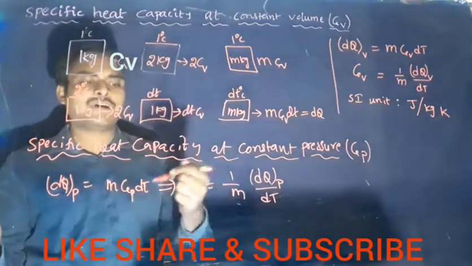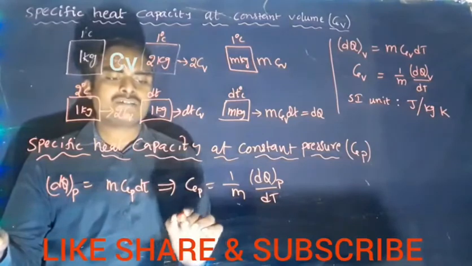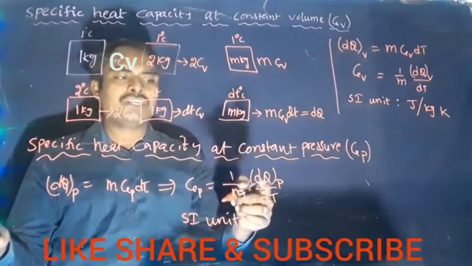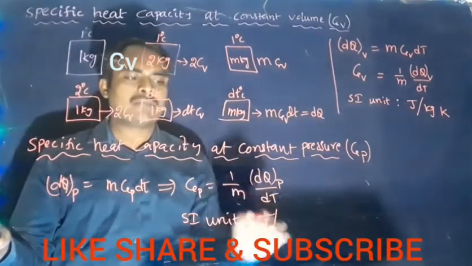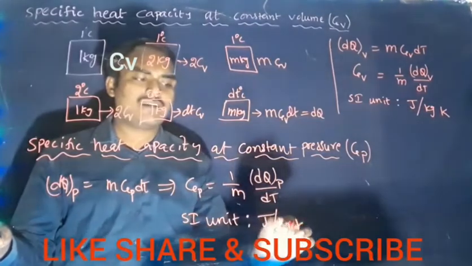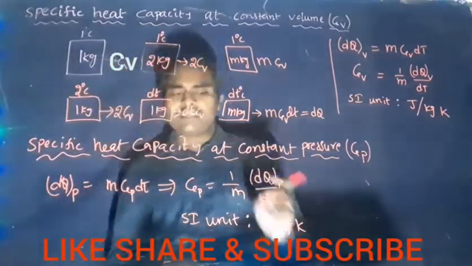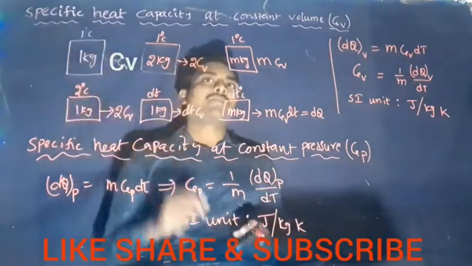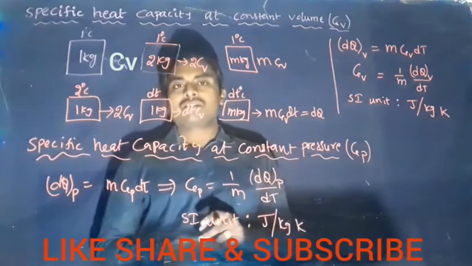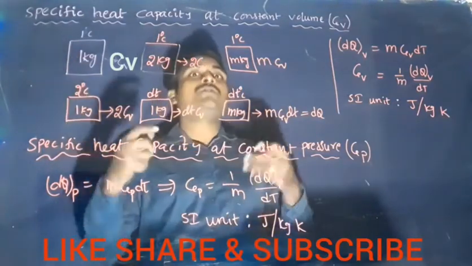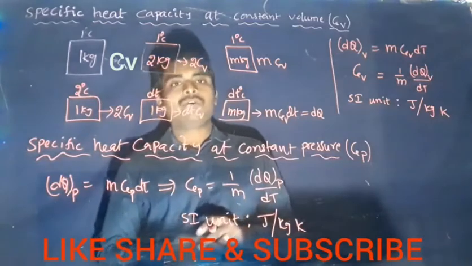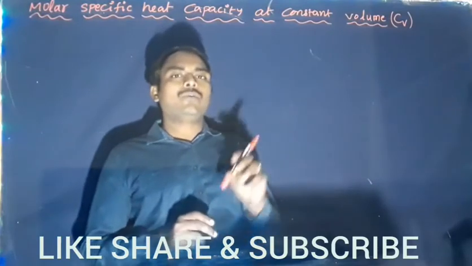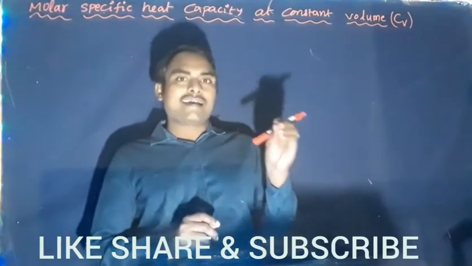So what is the SI unit for this specific heat capacity at constant pressure? SI unit will be same as Cv. So dq is the heat energy measured in joule, per mass is measured in kg, temperature is measured in Kelvin. So joule per kg Kelvin is the unit for Cv or Cp. This specific heat capacity at constant volume or constant pressure is also called absolute specific heat capacity at constant volume or constant pressure also.